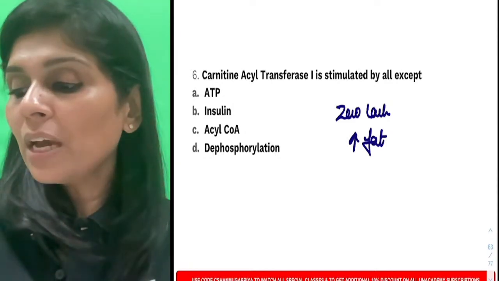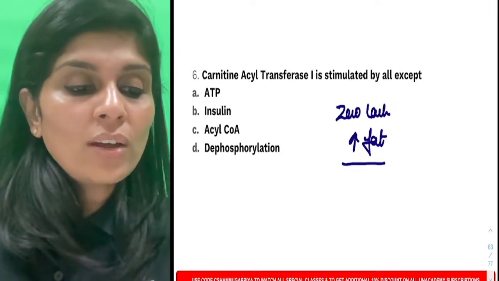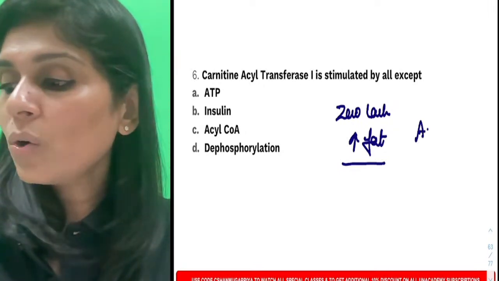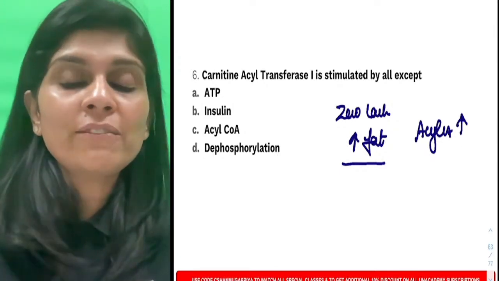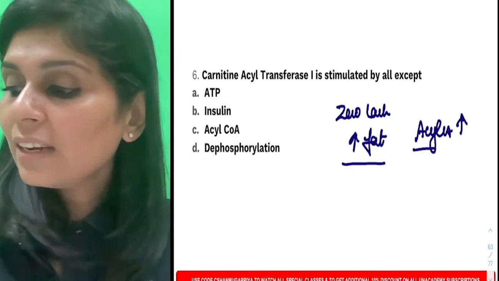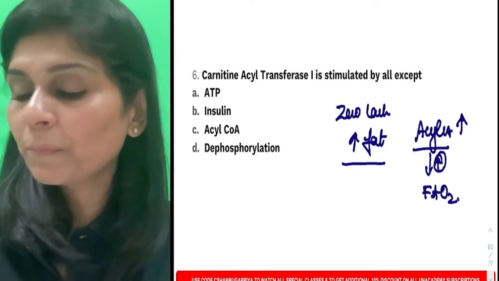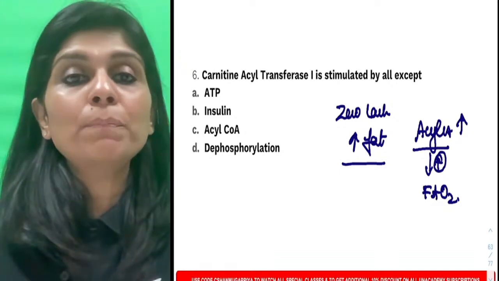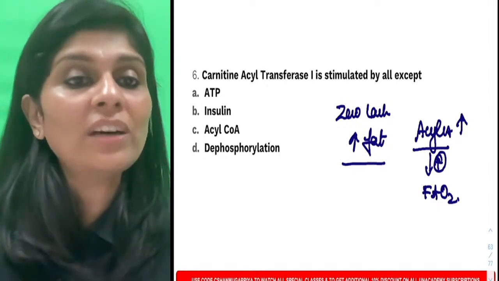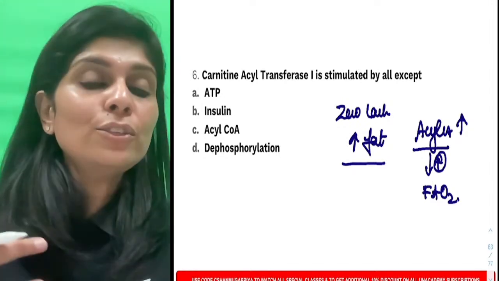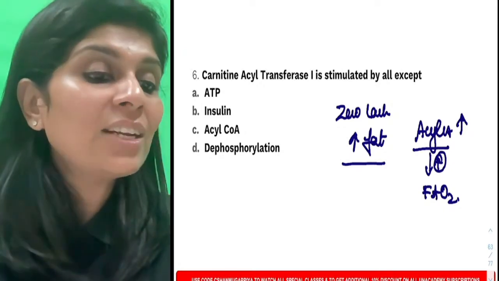And if you're asking me how can a high fat diet help in weight loss? Because if you're on a high fat diet, fatty acid or acyl-CoA availability will be high. When acyl-CoA is high, it stimulates fatty acid oxidation. So any fatty acid which the person has stored so far will be oxidized. So the person is going to burn his or her fat, and that is how it helps in weight loss.